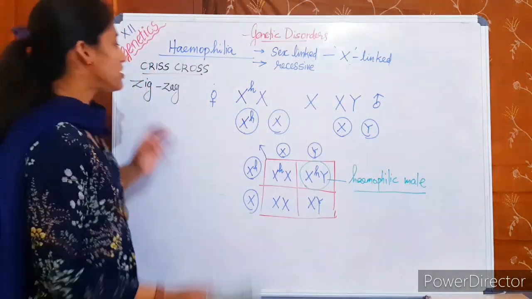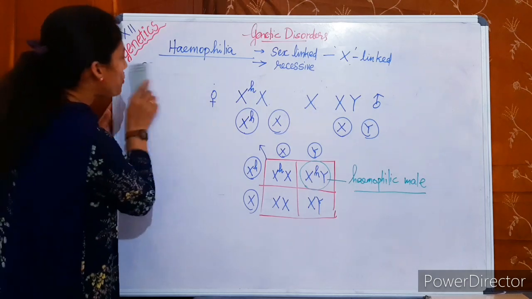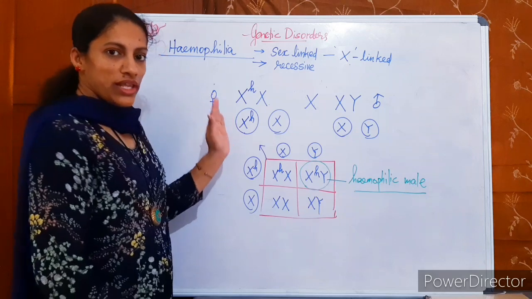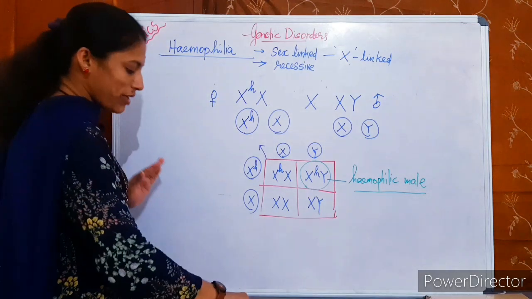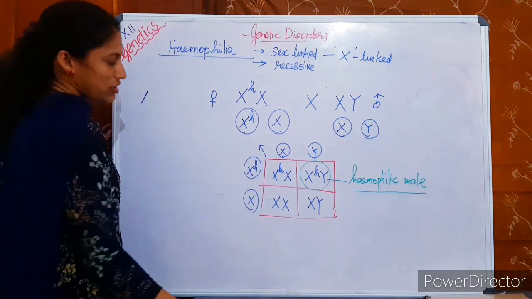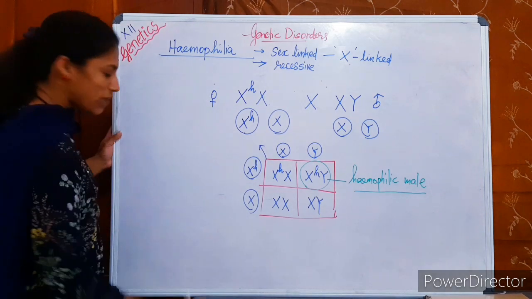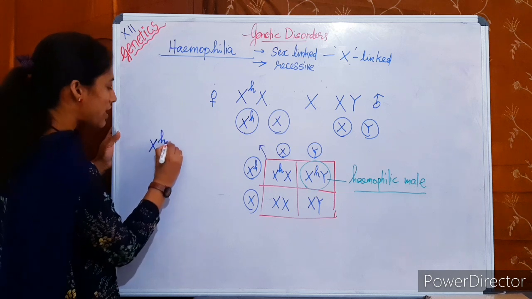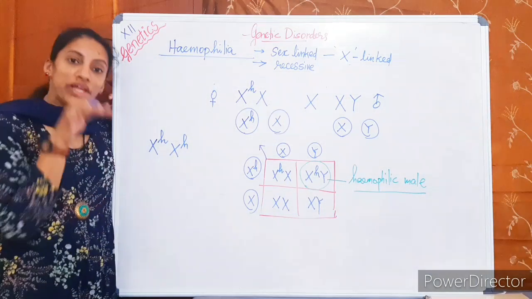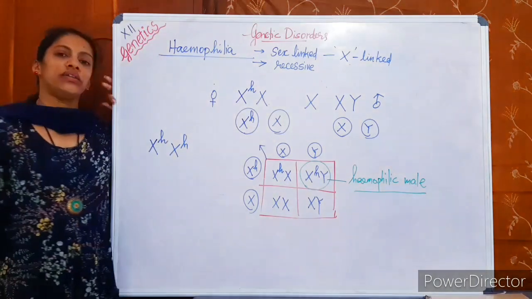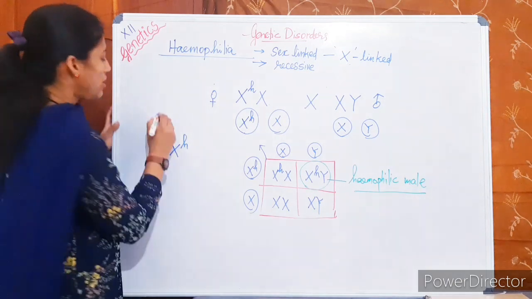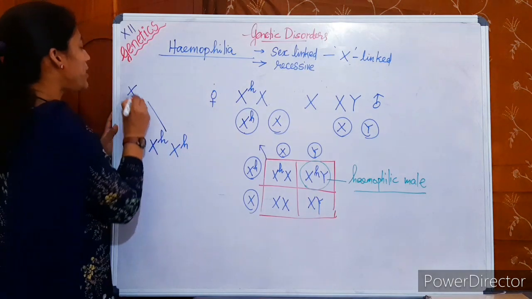Then let us discuss some more important points. In hemophilia, the chance of a female getting the disease is very rare. A hemophilic female is represented as XHXH. This condition is very rare in this particular disease. For a hemophilic female to be formed, what should her father be?